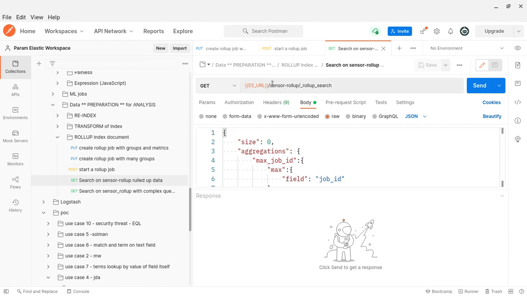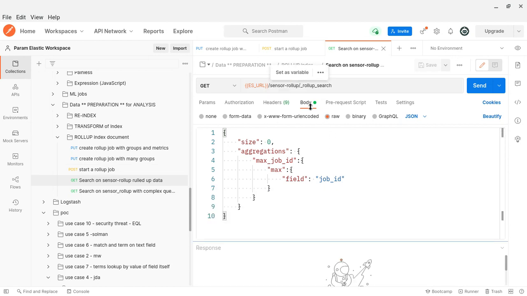This is my output index, and in that I am going to search for that rolled up job. The search API is completely different. For a normal index it will be only underscore search. Since it is a rolled up index, the search API path itself varies. Then we can say size; the DSL is completely the same for both rolled up index and raw index.